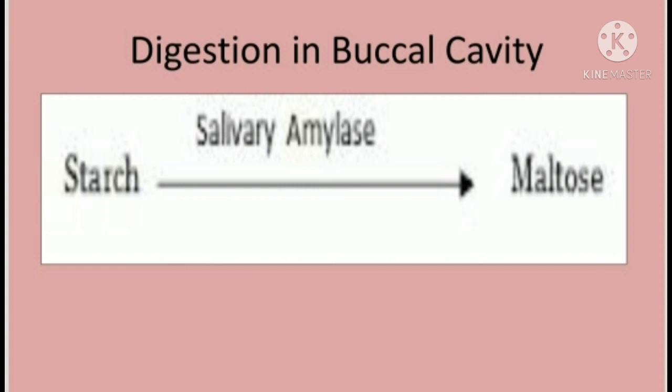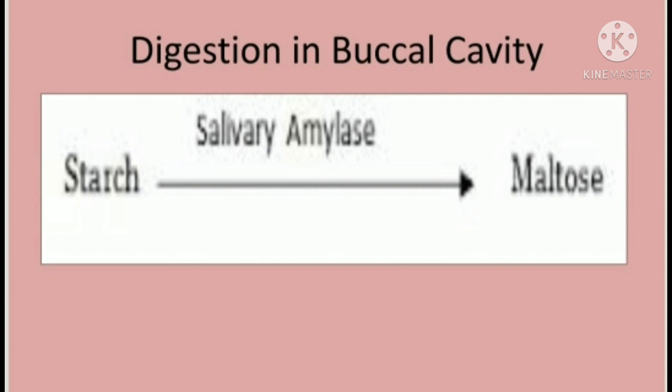Mucus in the saliva lubricates the food. Now, where does the mucus come from? Saliva contains mucus also. And what do you mean by mucus? It is a sticky substance present in the saliva, and it lubricates the food. It makes the food more slippery.